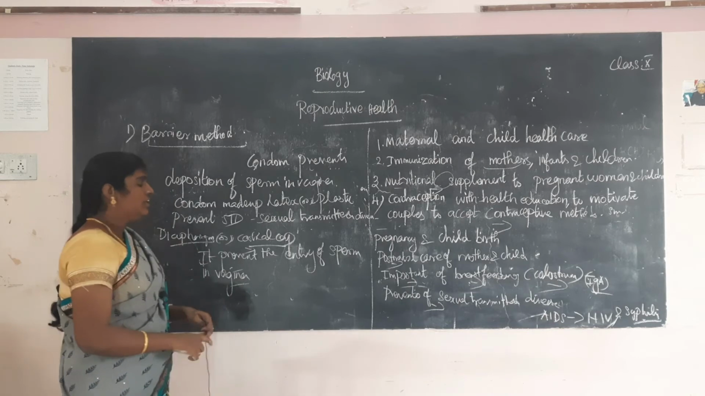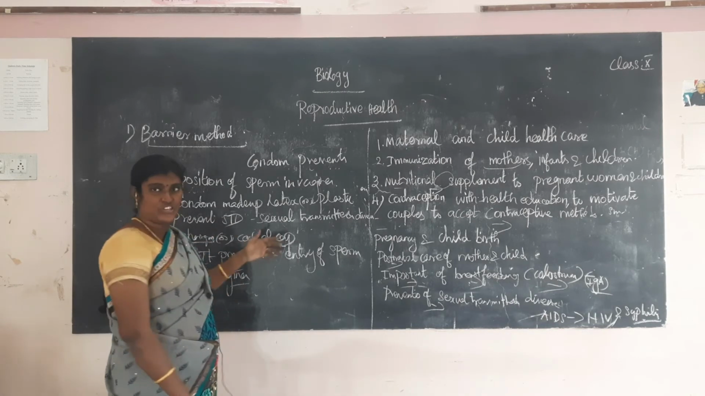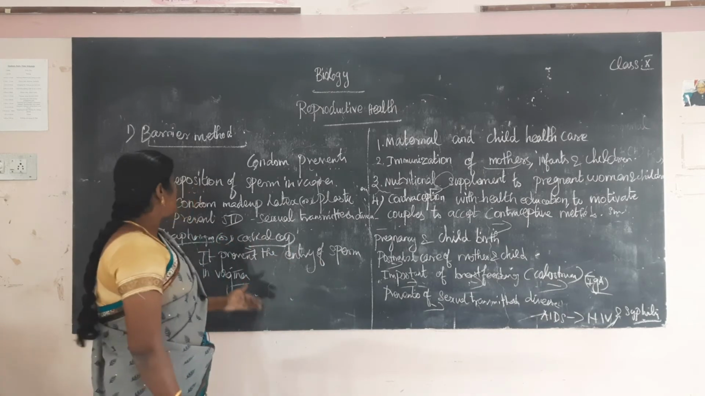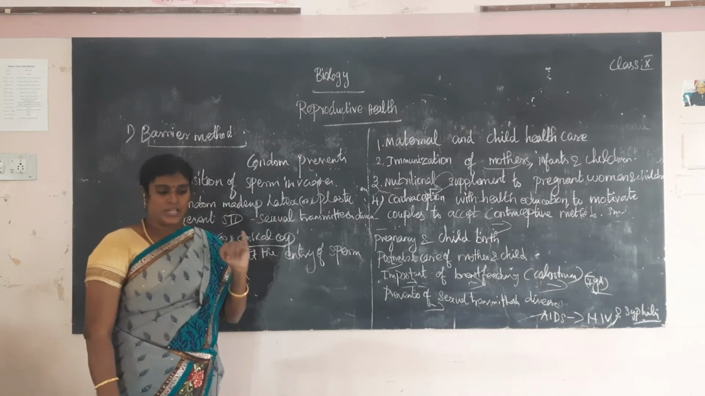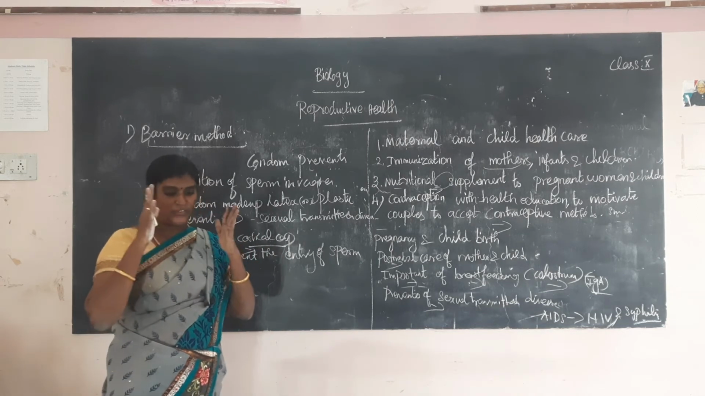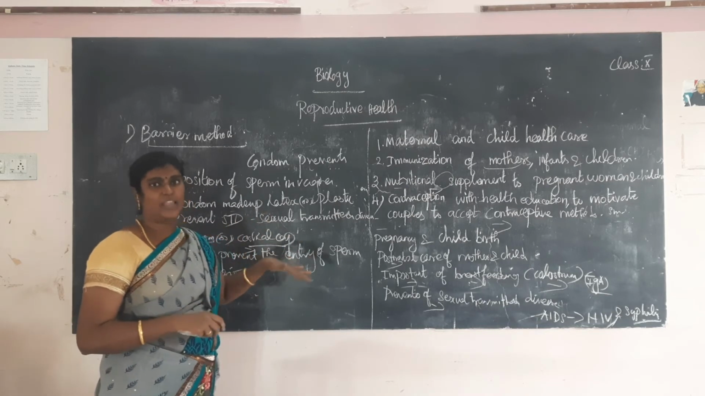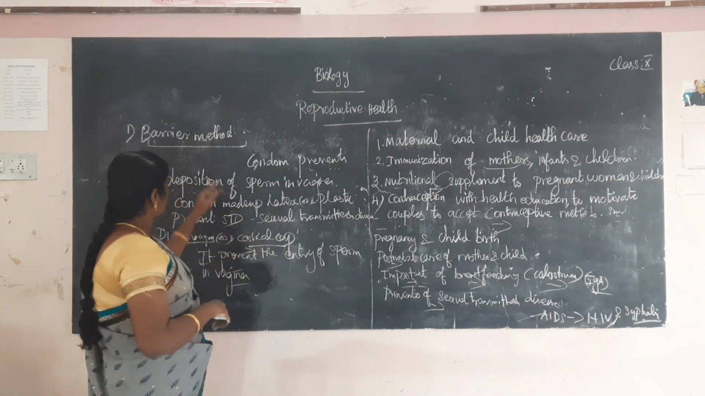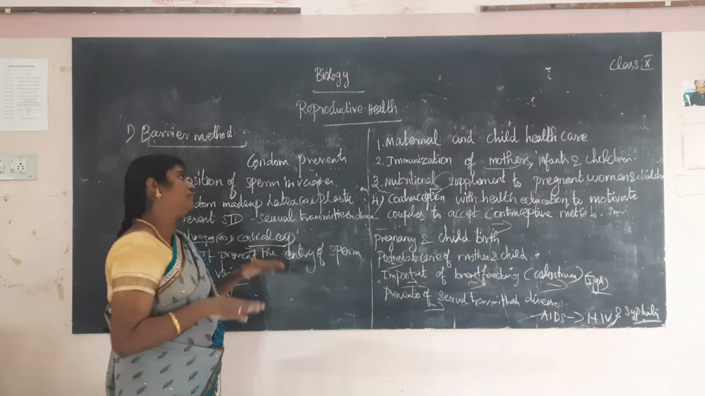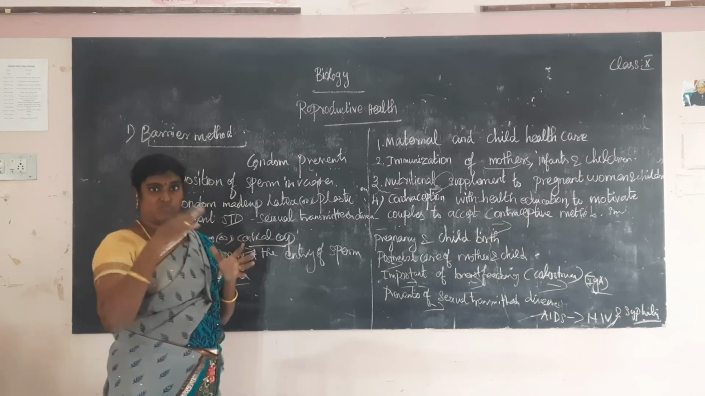It also prevents STD, sexually transmitted disease. So the first method is the barrier method. This method prevents the meeting of sperm and egg. With the barrier method, we use a condom in males, which prevents the deposition of sperm in the vagina.